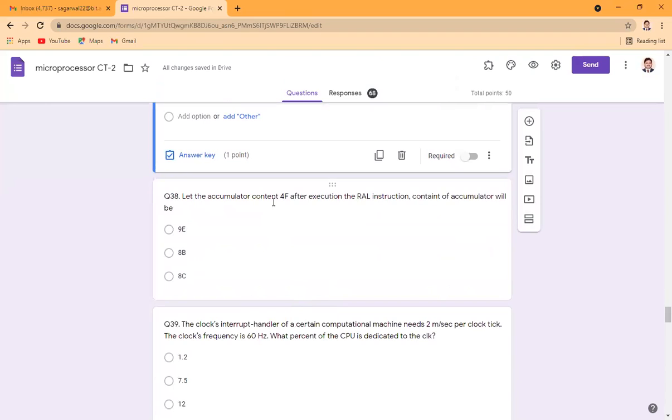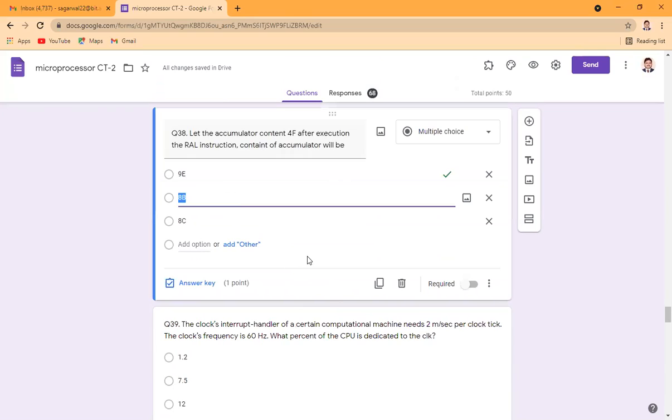Let the accumulator content be 4F. After execution of the RAL instruction, what will the content of the accumulator be? It's very simple. We have 4F. 4F will be represented by 0100 1111.